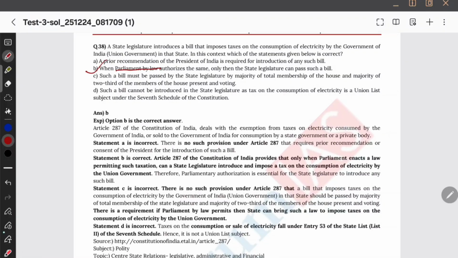Such a bill must be passed by the state legislature by majority of what and all. Oh God, such a bill cannot be introduced in state legislature as tax on consumption of electricity is a union list. नहीं, tax electricity duty it is state list. Electricity is concurrent list. This is what I recall, right? Electricity duty is in the state list. Okay, so this is wrong. Anyway, you might be confused with option A also, prior recommendation of the president, but no, if you remember the articles, you will realize it's parliament by law.